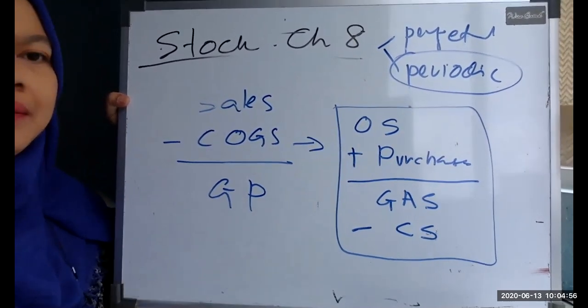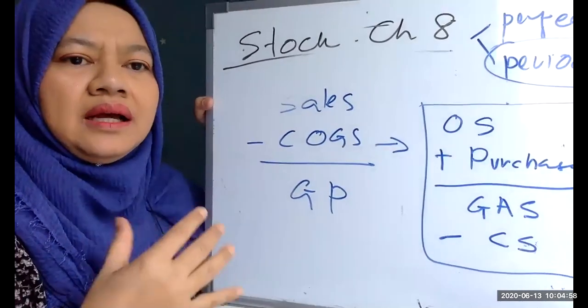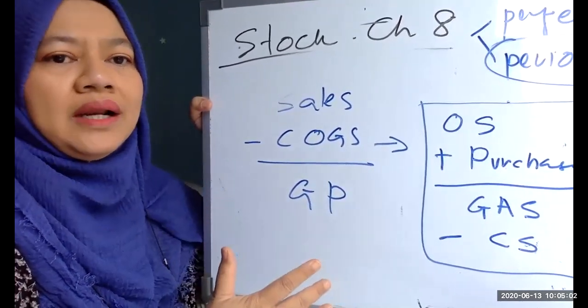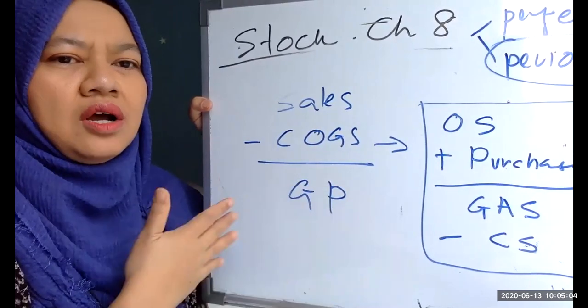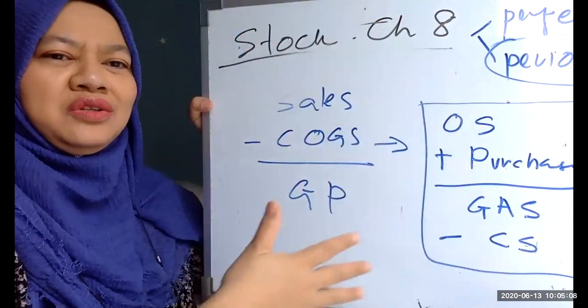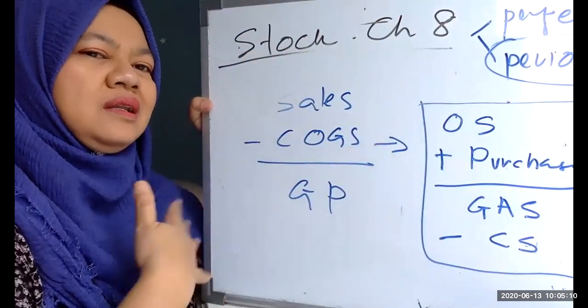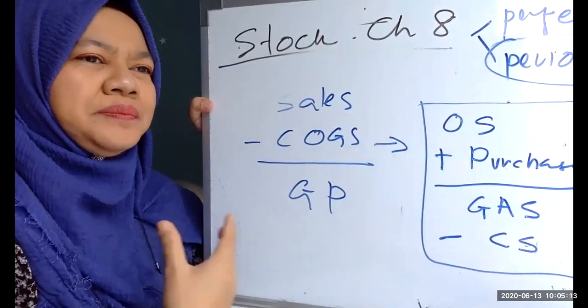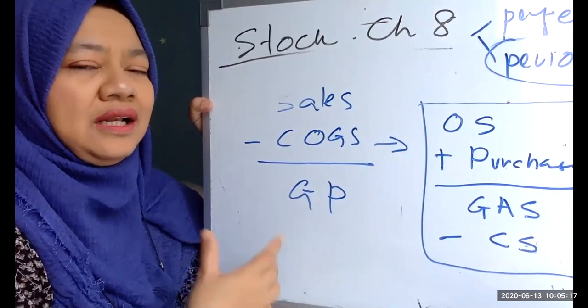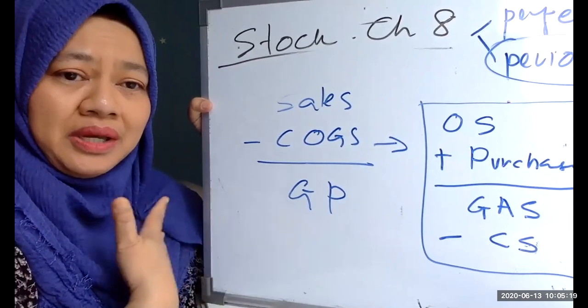Remember that periodic is used by small companies. They don't have any accounting system, and they don't actually manage every stock movement. Whenever they have stock, they just put it into their stock. It's not like perpetual, where you have the computer system.